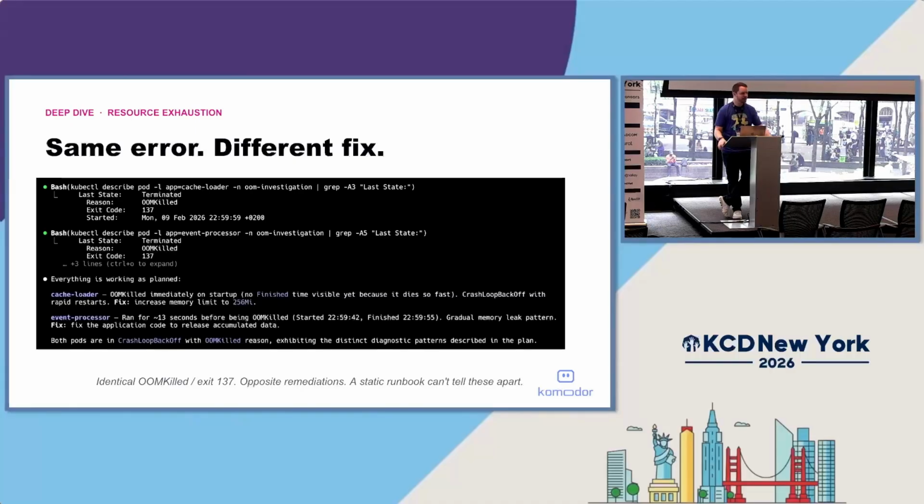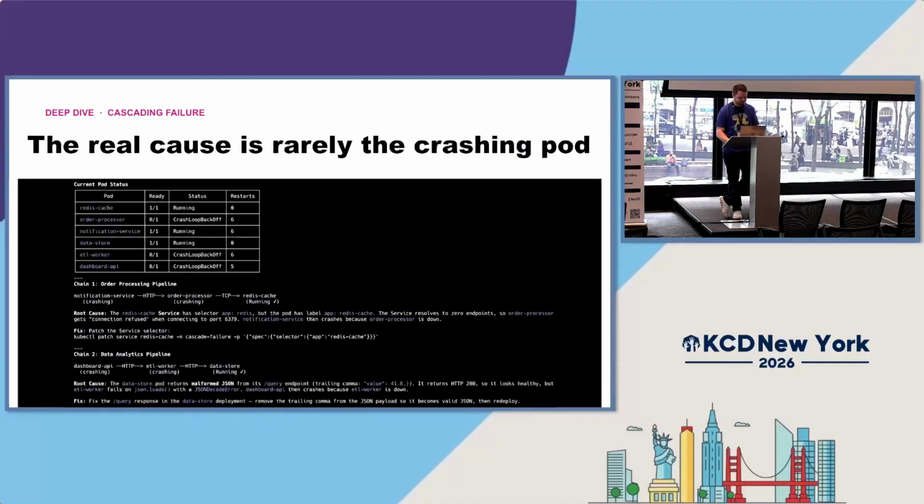Now you're probably wondering, cool, these are different. Why is this important? Well, it made it very difficult to go back to what we wanted to do and create a run book, create strategies to do this much faster, because even though they looked the exact same, they had different fixes. Let's look at, I have two more here. I'll get through them fast, I promise.